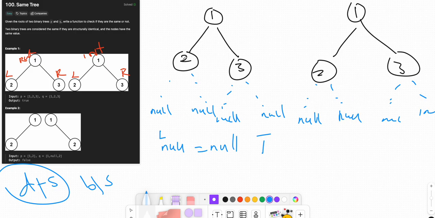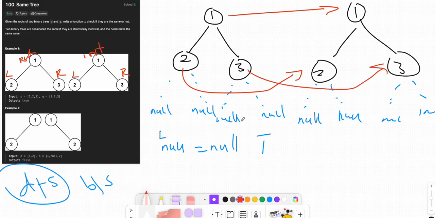If one is true, we compare the same value. If both are null, we compare the same value and return true. Eventually, the value equals and it will be equal, and that's all for this example.